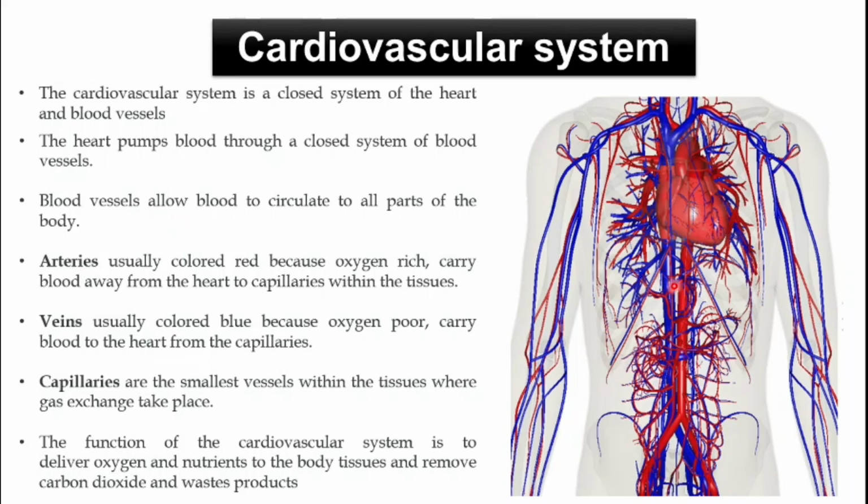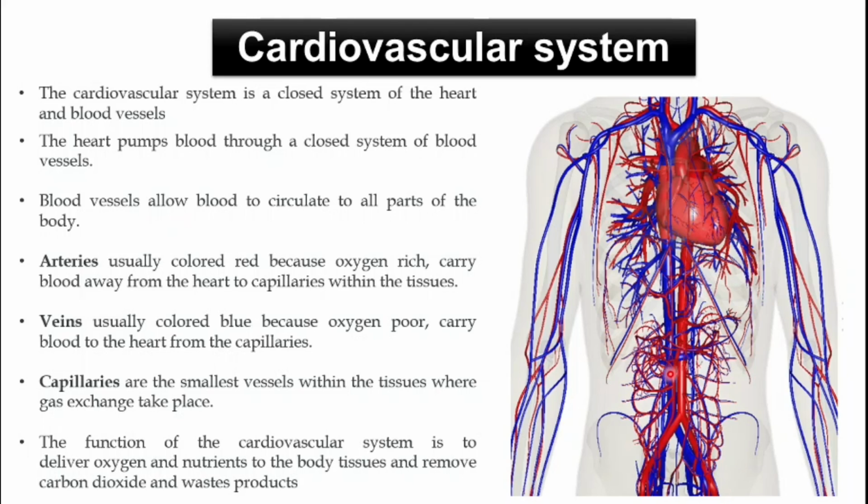And among these blood vessels, we have different types of blood vessels, and one blood vessel is known as the arteries. Arteries are those blood vessels which take the blood away from the heart, and these blood vessels are denoted by the red color because they carry the oxygen rich blood.